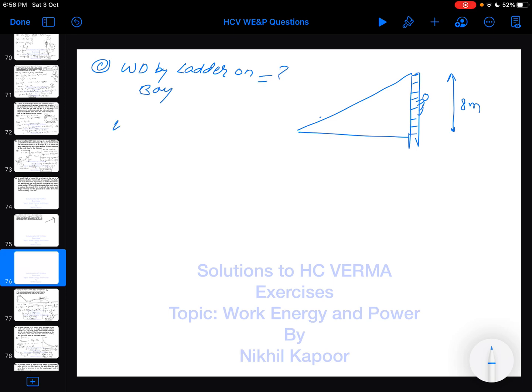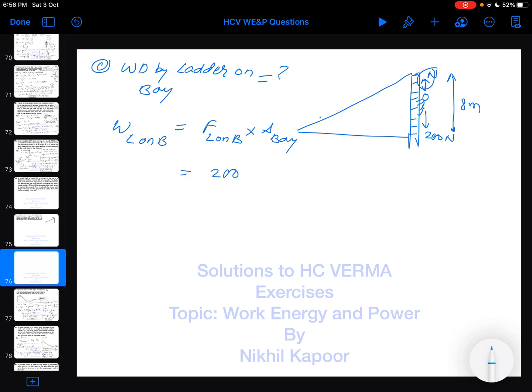In that case the work done by ladder on boy would be equal to the force exerted by ladder on boy into displacement of the boy. As here the boy is exerting a force on the ladder which is 200 Newton, for every action there is an equal and opposite reaction. The ladder is always giving a reaction which is equal to 200 Newton.